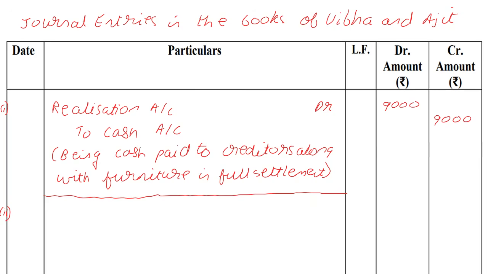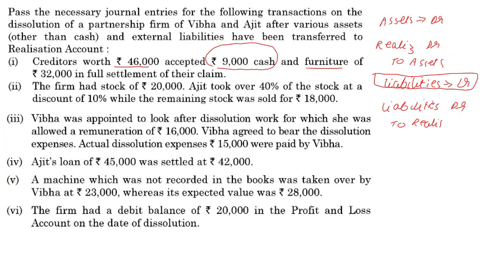Now we go back to our question. They're telling us that the firm had a stock of 20,000. Ajit took over 40% of the stock at a discount of 10%, while the remaining stock was sold for 18,000.